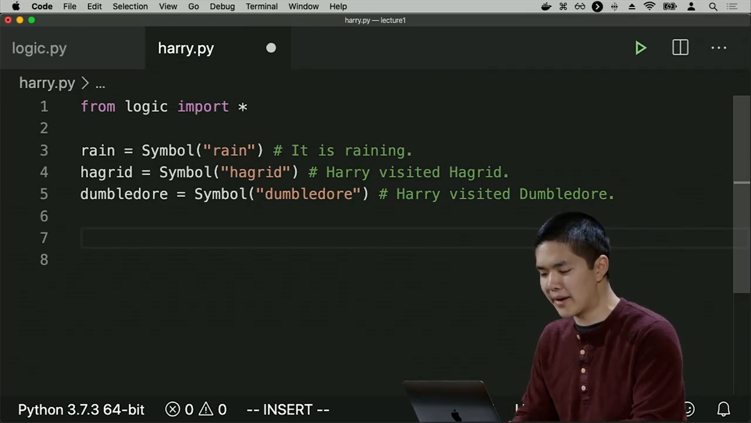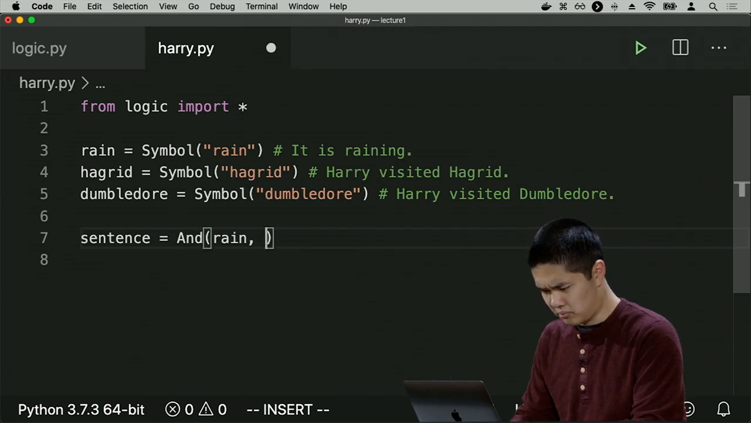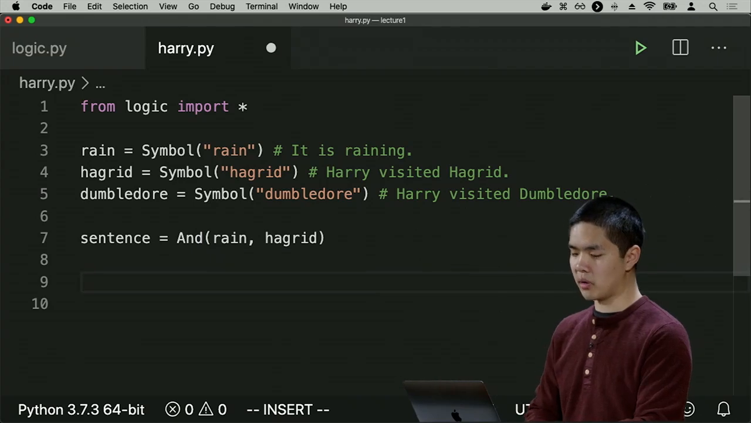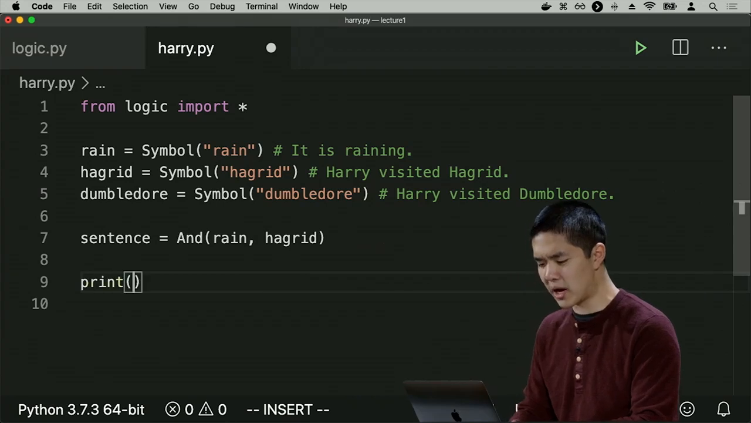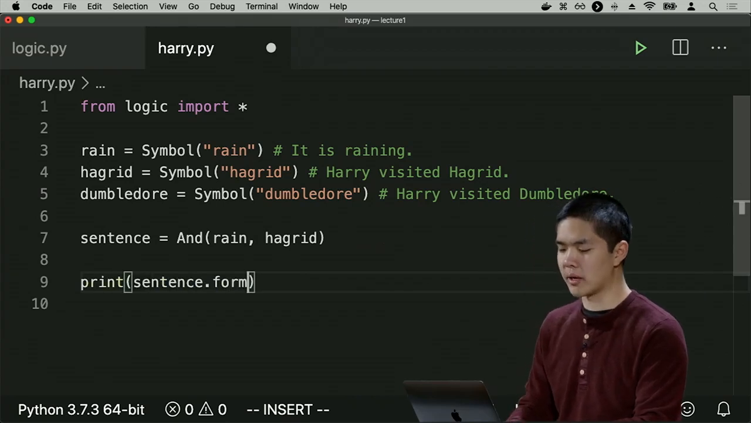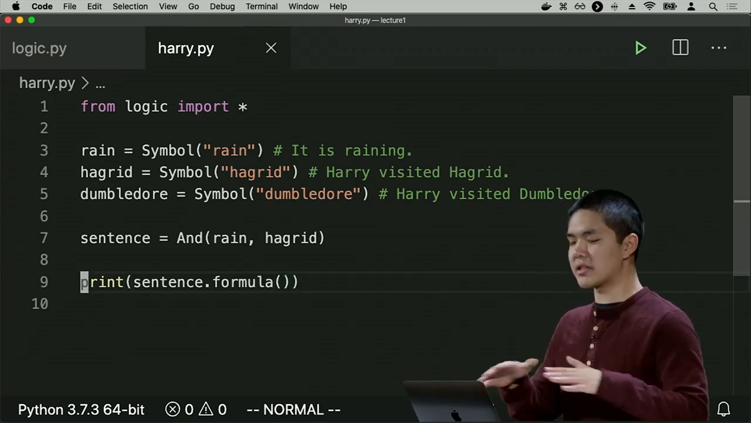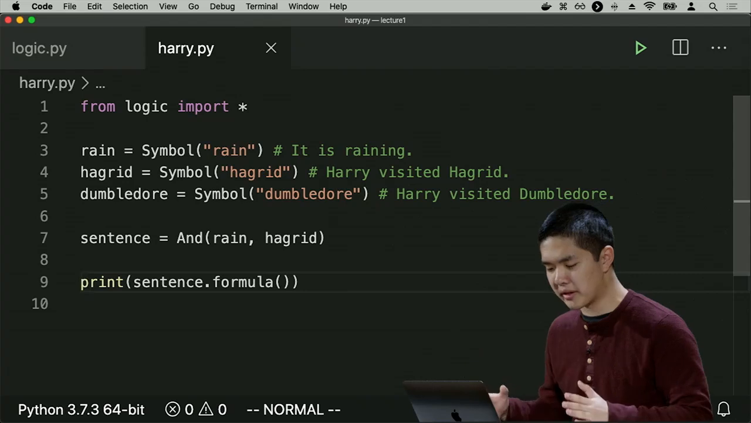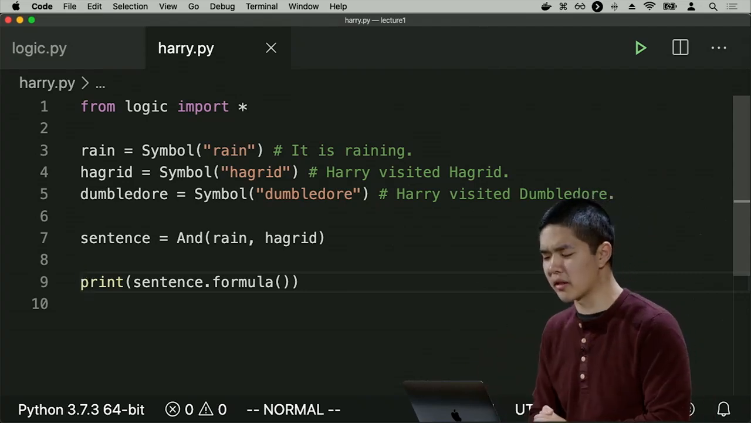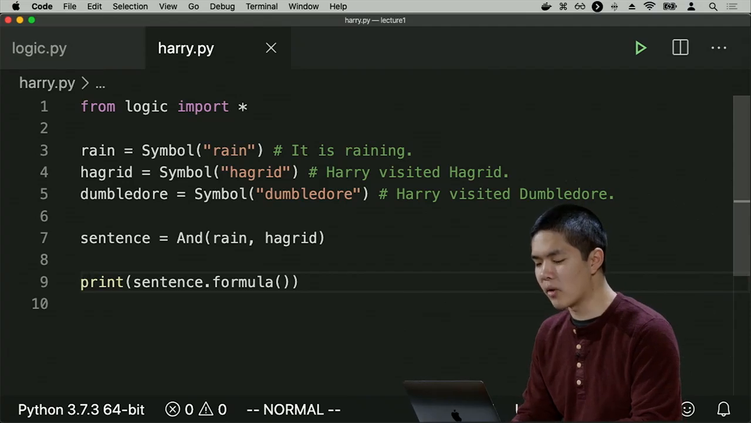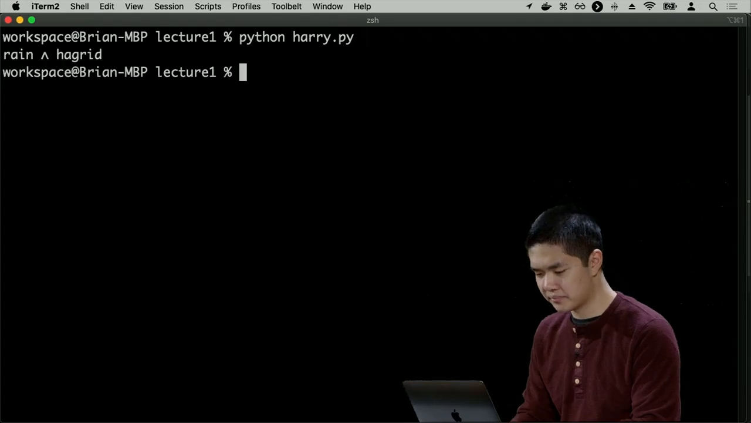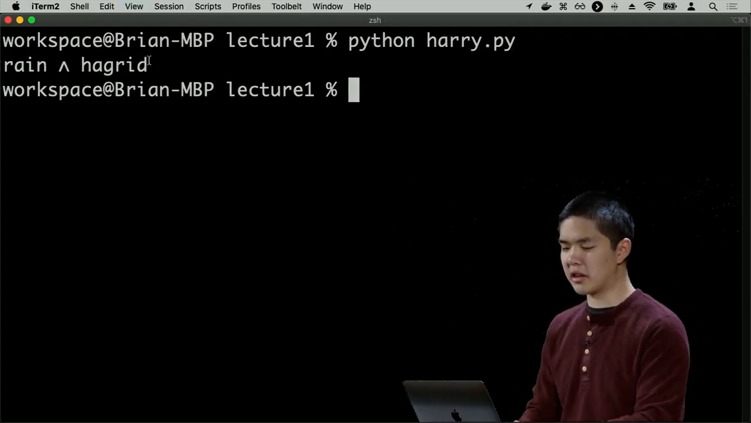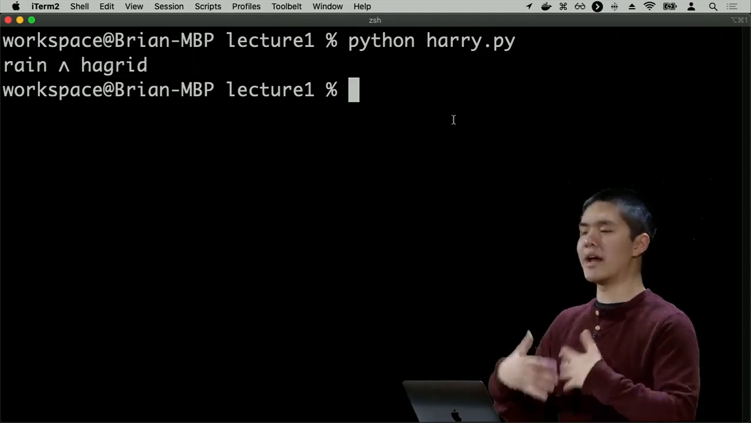So for example, if I have a sentence like "and rain and Hagrid," which is not necessarily true, but just for demonstration, I can now try and print out sentence.formula, which is a function I wrote that takes a sentence in propositional logic and just prints it out so that we, the programmers, can see this in order to get an understanding for how it actually works. So if I run Python harry.py, what we'll see is this sentence in propositional logic, rain and Hagrid.